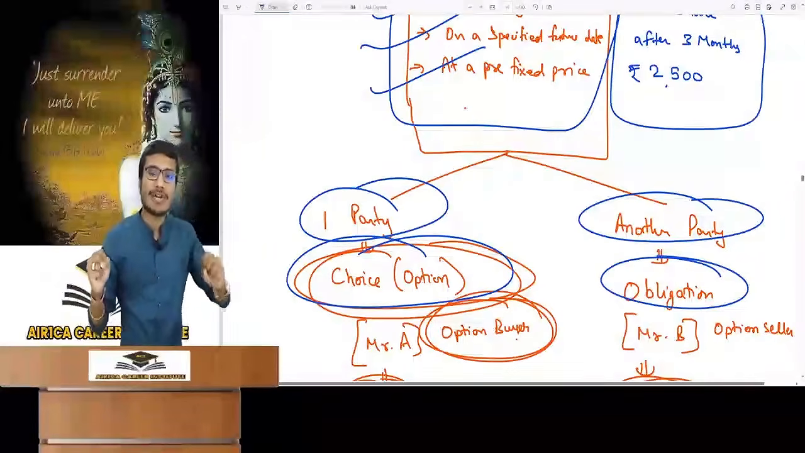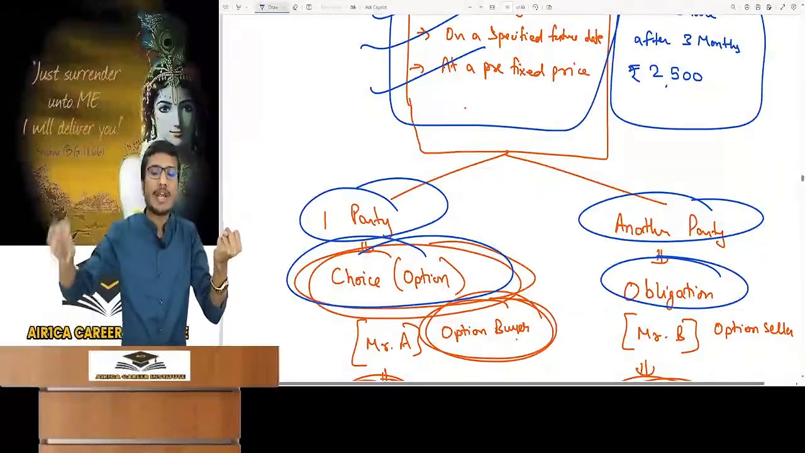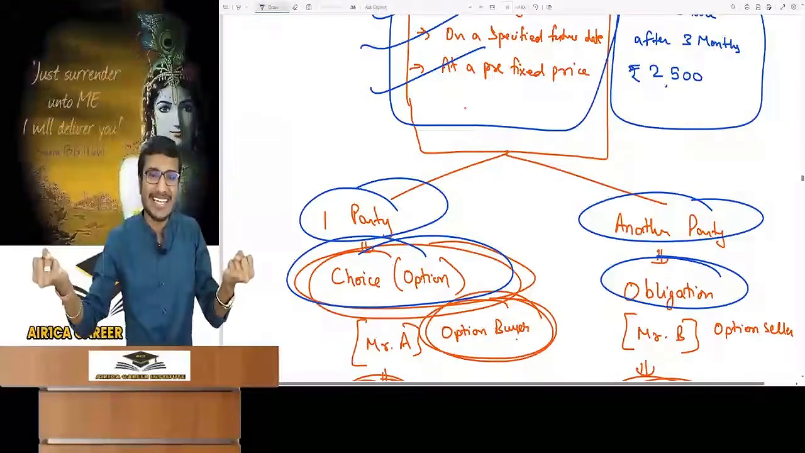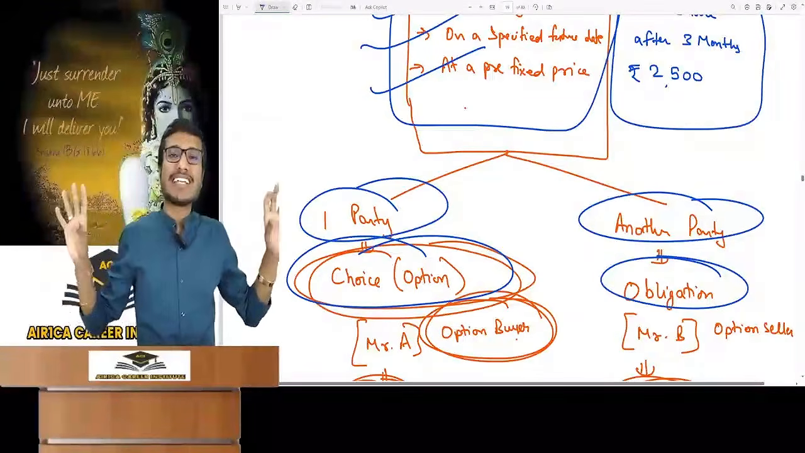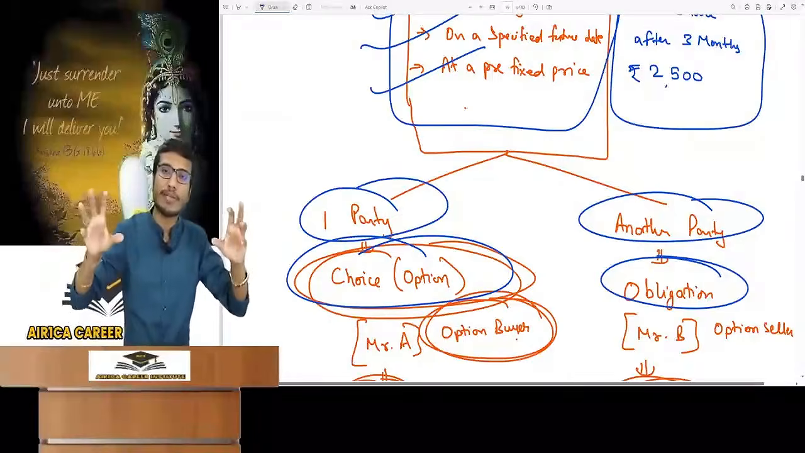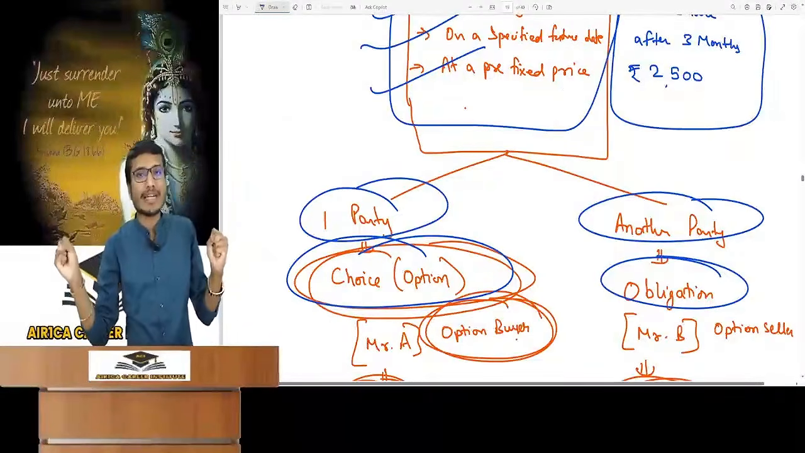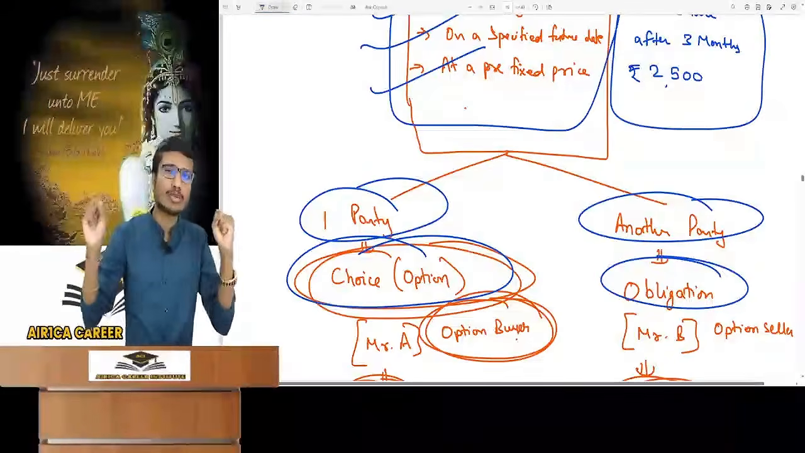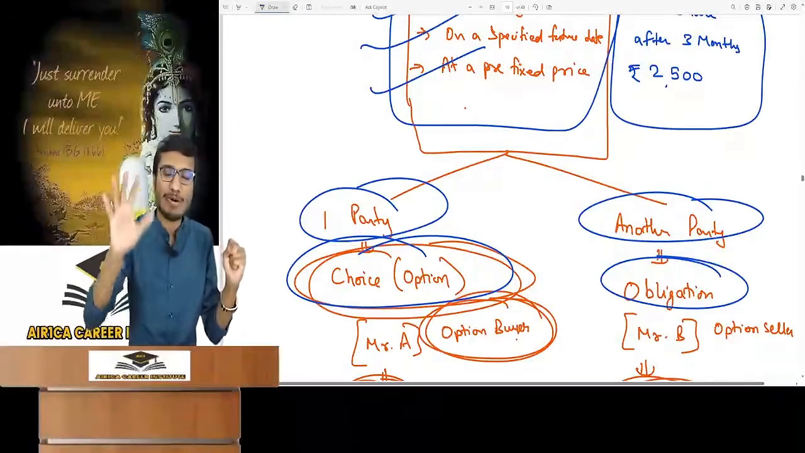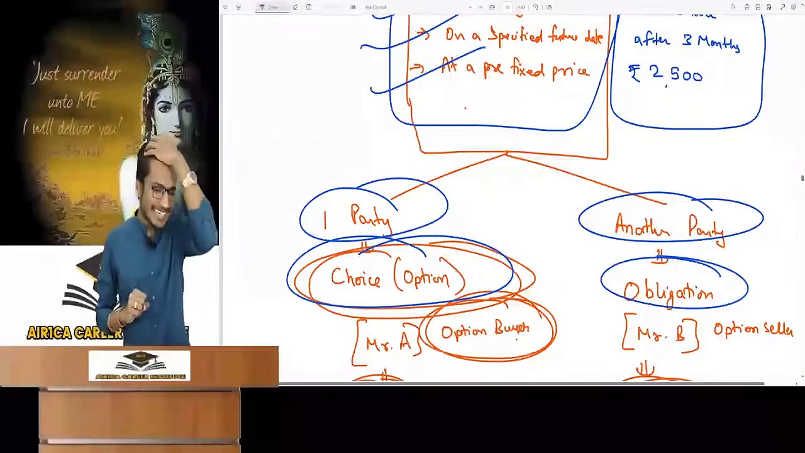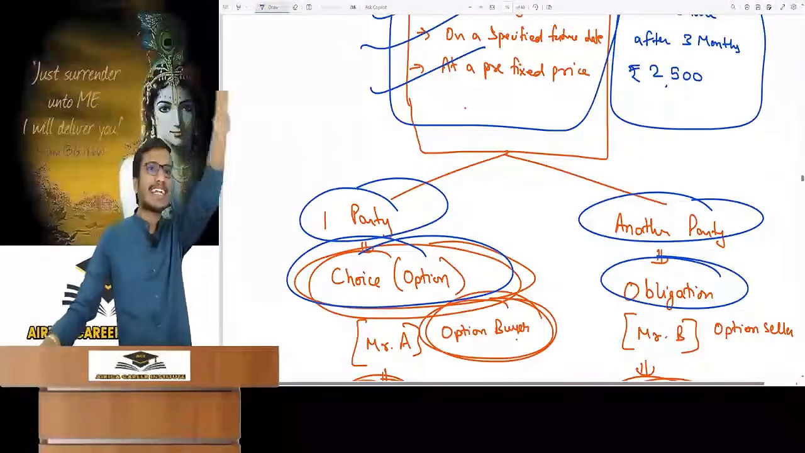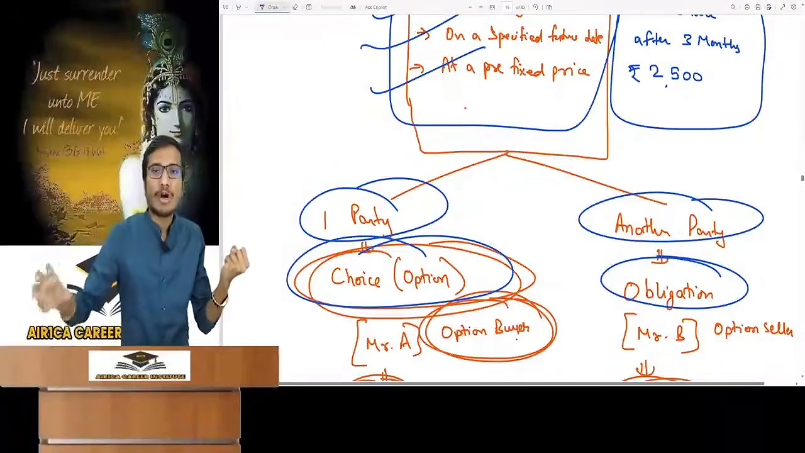So, a type of derivative contract where one party has a choice and one party has an obligation. Both of them don't have the obligation. If both had the obligation, then it would have been a future or forward contract. One has a choice and one has an obligation, so it is an option contract. Sir, shouldn't both have a choice? I will tell you now that it can never happen. Okay, so one party has a choice or an option and the other party has an obligation.